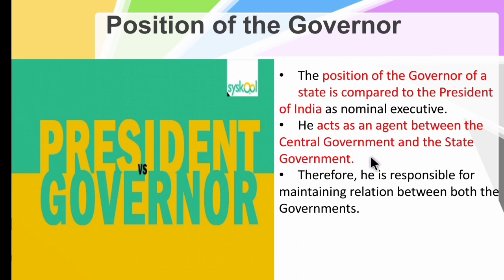As I told before, he is appointed by the president. The president is at the central level. So he acts as an agent between the state government and the central government, and the state government doesn't have any right to remove the governor from his post. Therefore, he is responsible for maintaining the relation between both the governments.